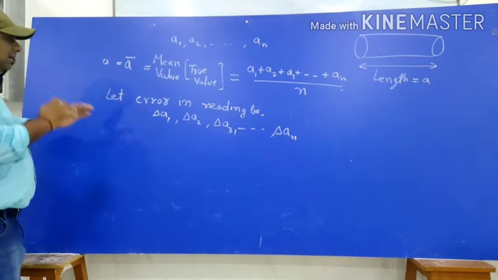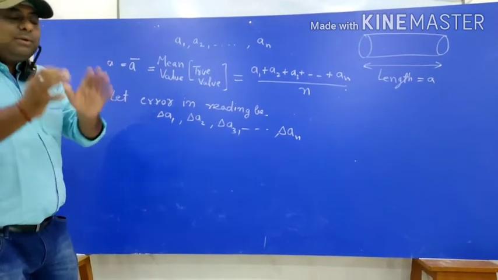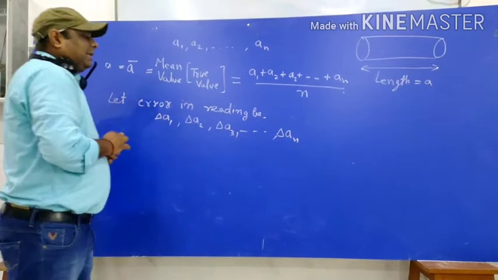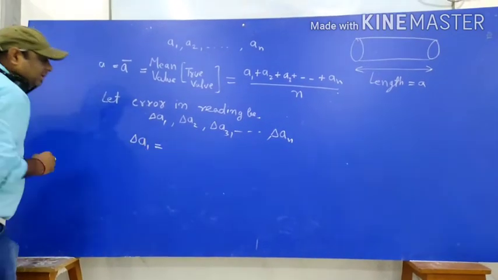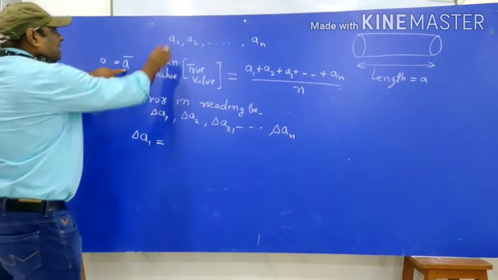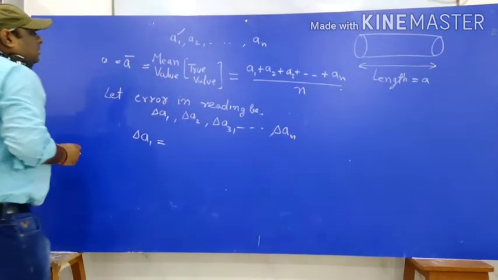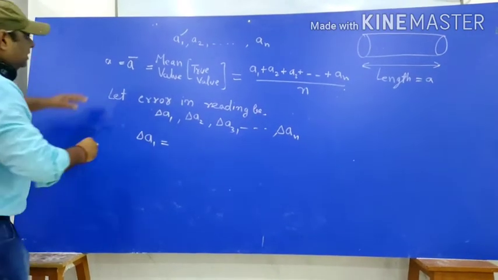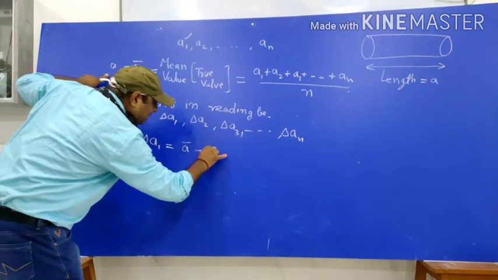So the error which we are getting in these values, that will be called as absolute error. And how we will take out? Let us see. The true value we will take A bar or simply A, and the observed value is A1. So subtracting this value from this, we will get desired error. This is our true value minus A1.